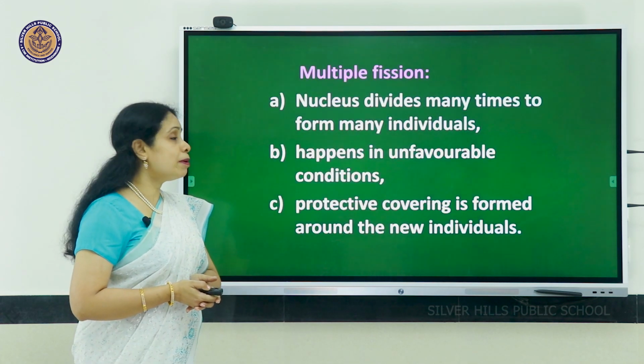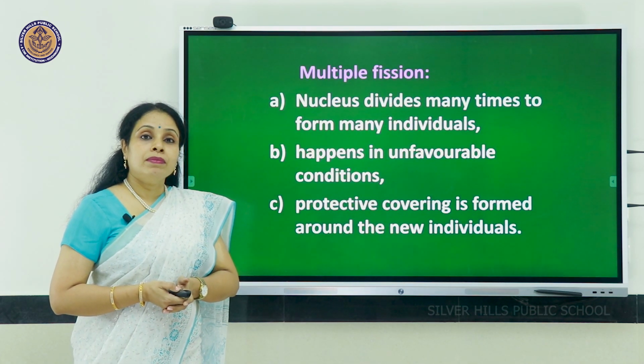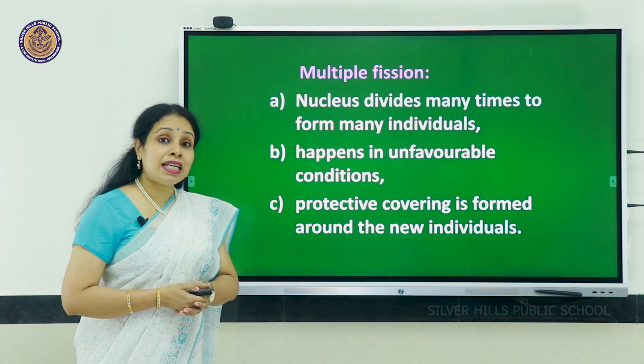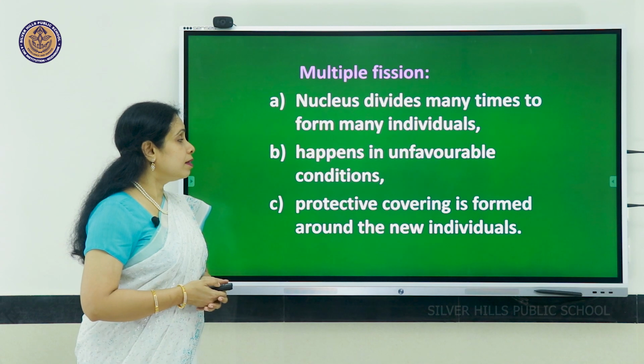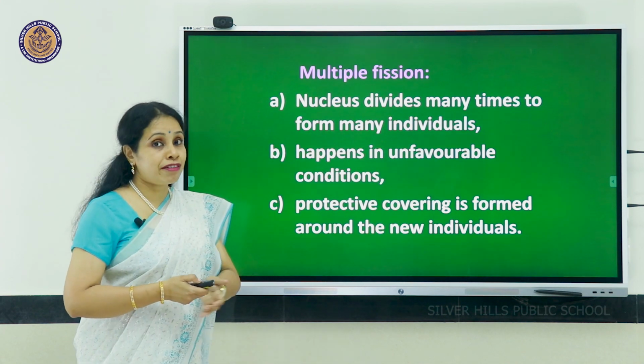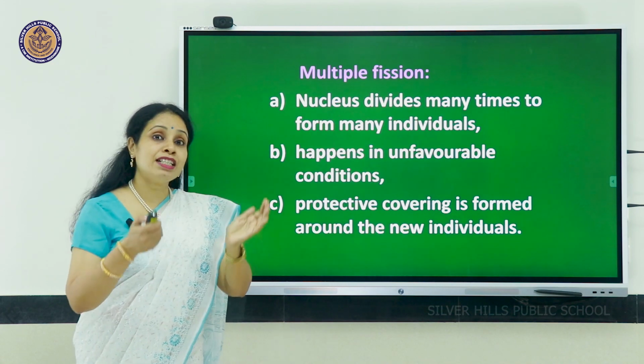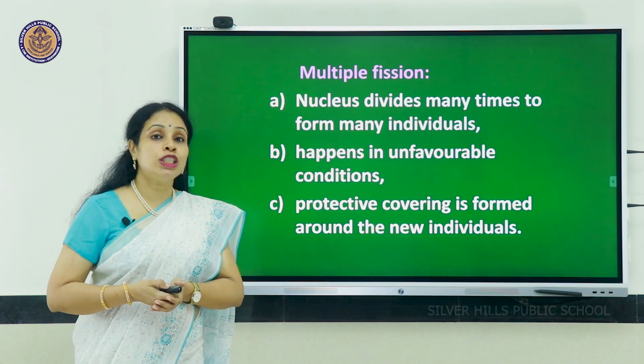But if it is multiple fission, the nucleus divides several times to form many daughter individuals. It can happen during unfavorable seasons. So in that case, there will be a protective cyst formed around the daughter cells.